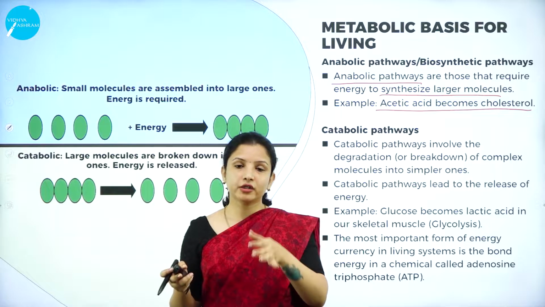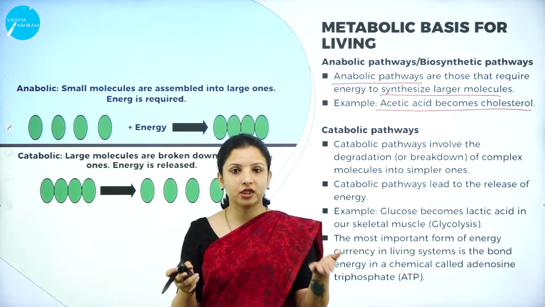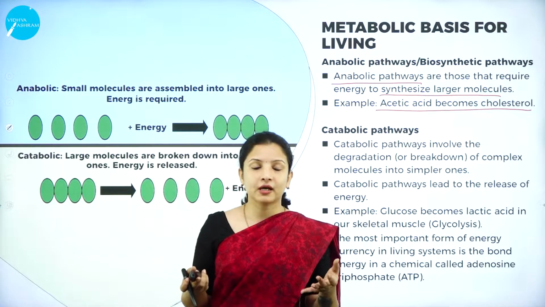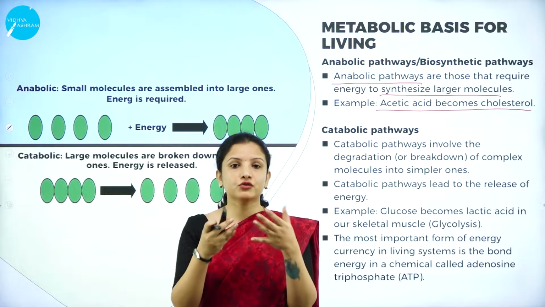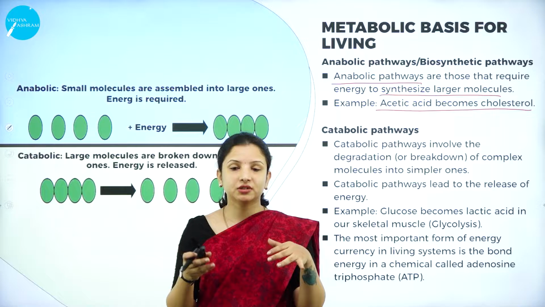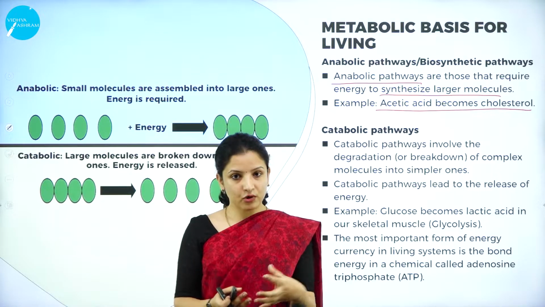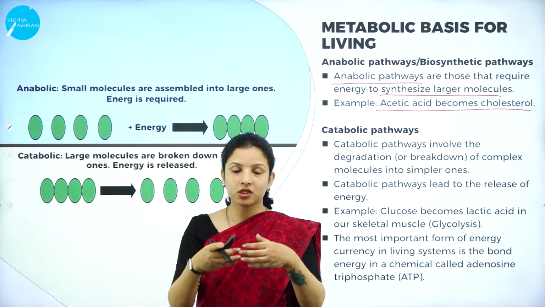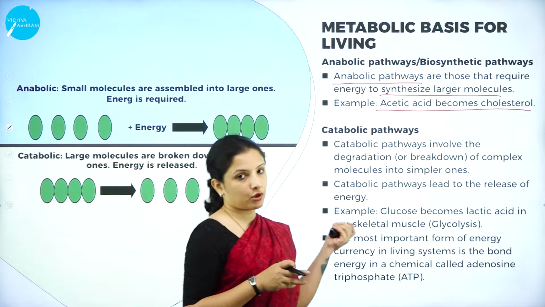So, making of a molecule will occur in an anabolic pathway, which is a form of a metabolic pathway, and it is also called the biosynthetic pathway. Here, smaller molecules will join together to form a larger molecule, and for this particular process, making of a molecule is occurring. Why? Two or three smaller molecules join together. By making use of energy, they get converted into a larger molecule. So, that is the anabolic pathway.